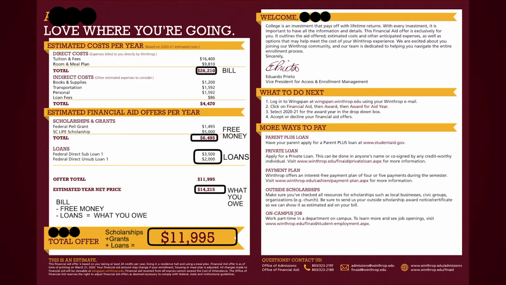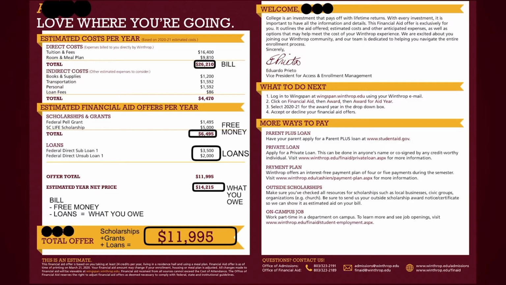The final banner is just a reminder of your offer. The offer is the scholarships plus grants plus loans, is all available monies to cover your direct costs. Let's move to the right side of the mailer, more ways to pay.